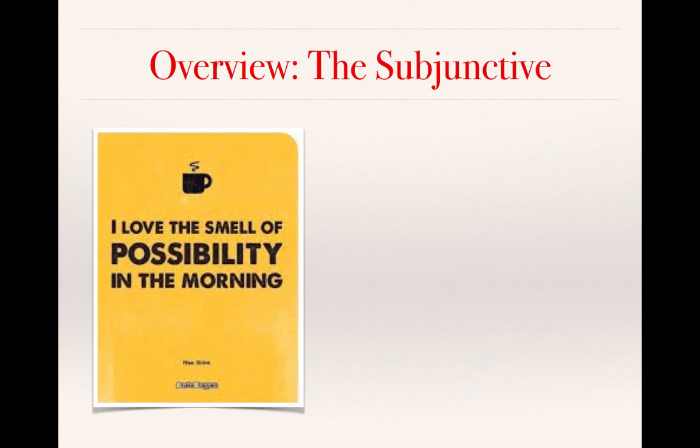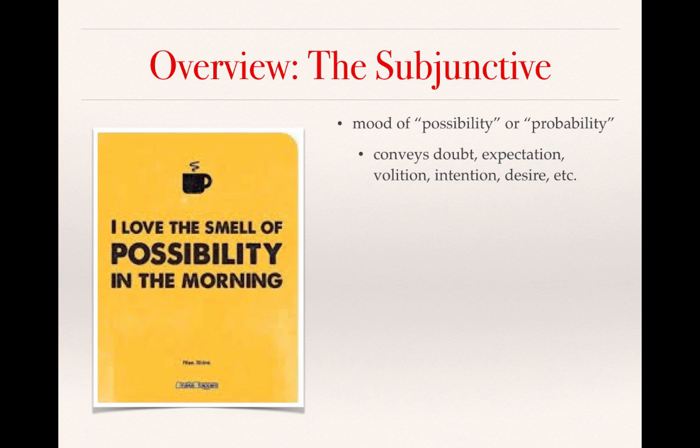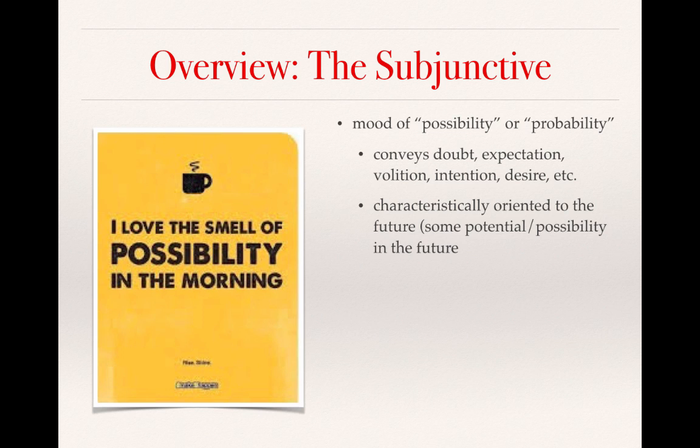Here is a brief overview of the subjunctive mood. The subjunctive is the mood of possibility or the mood of probability. In addition to possibility and probability, it can also convey doubt, expectation, volition, intention, desire, and other nuances. The subjunctive is characteristically oriented to the future. That is to say, it indicates some potential or possibility in the future time.